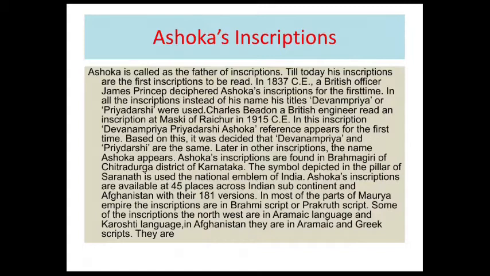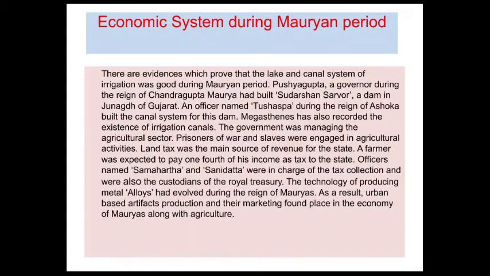In many inscriptions, he called himself only Devanampriya or Priyadarshi instead of his name. So many British governor generals and many Britishers could read these inscriptions. So what is the contribution of the Ashokan time? What are the policies he followed? All the details are mentioned in the inscriptions.